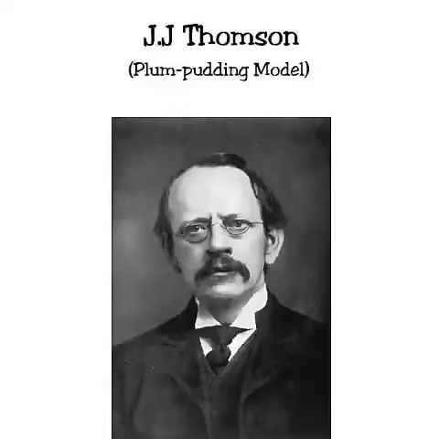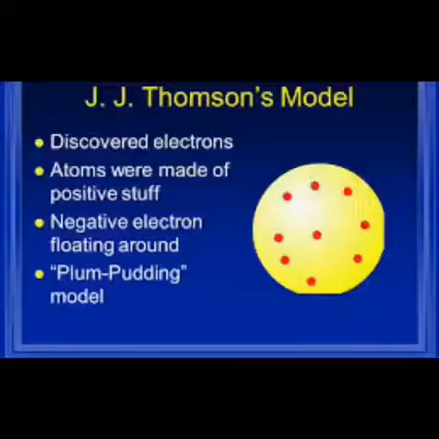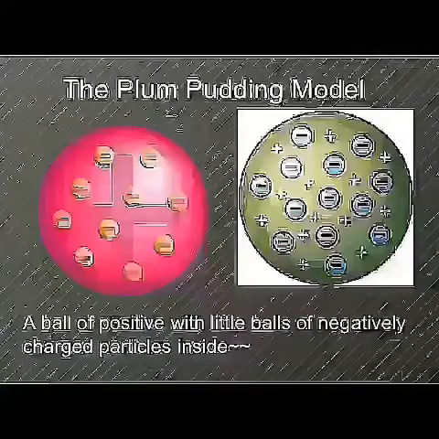John Joseph Thomson's theory. In 1897, John Joseph Thomson discovered the electron by experimenting with a Crookes or cathode ray tube. He demonstrated that the cathode rays were negatively charged. He also studied positively charged particles in neon gas.